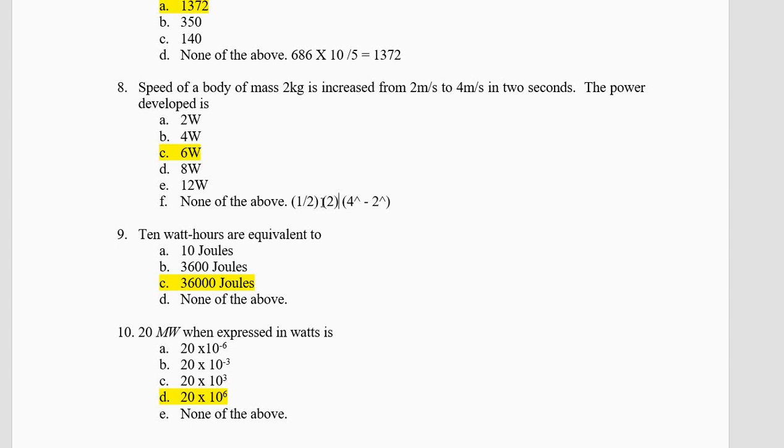Half into 2 is 1 and 4 square is 16. 16 minus 4 is 12. Now 12 is the work, 12 joule. Power equals work by time. This is equal to 12 joule divided by 2 seconds. This is equal to 6 watts.